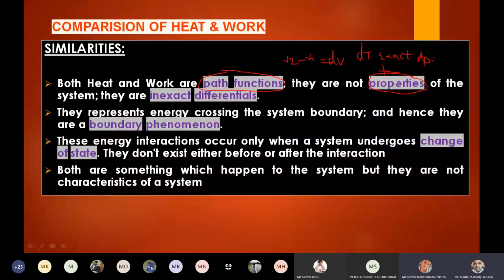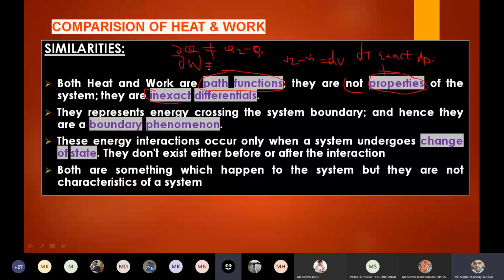Heat and work are not properties of the system. If it is a property, then it is an exact differential. Because they are not properties, they are inexact differentials. We denote them as δW and δQ. So is δQ equal to Q2 minus Q1? No, because δQ is an inexact differential. Similarly, δW is not equal to W2 minus W1.